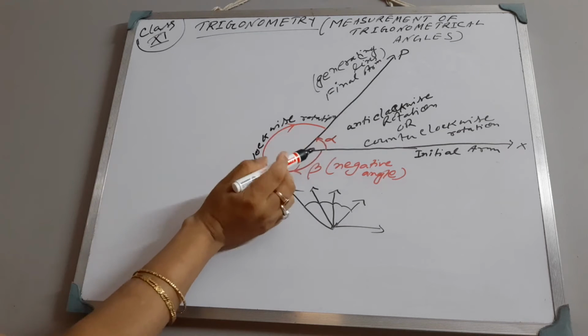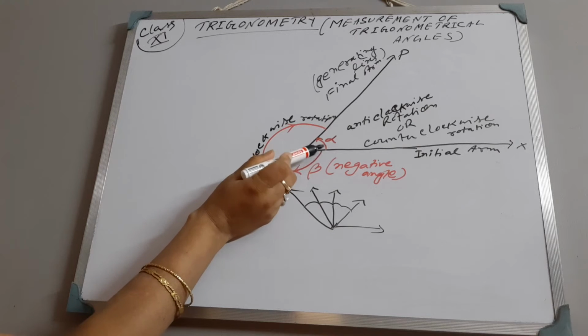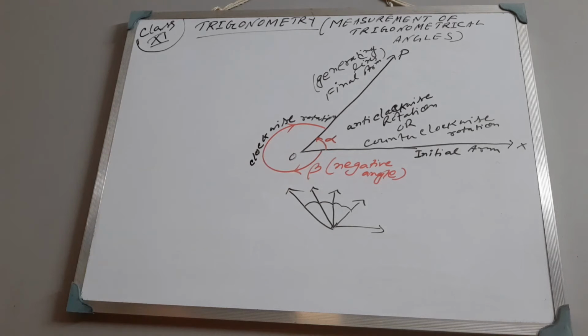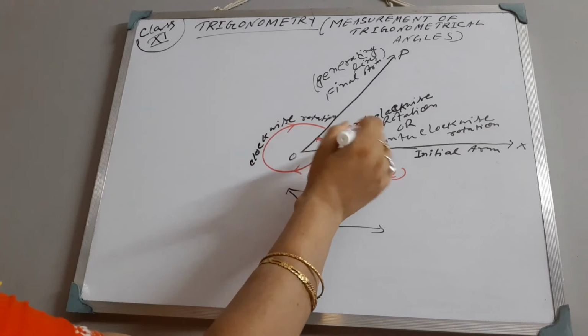So if we measure this angle, that is alpha, see the direction, this is anti-clockwise rotation. When we measure the angle anti-clockwise, we call this angle a positive angle.